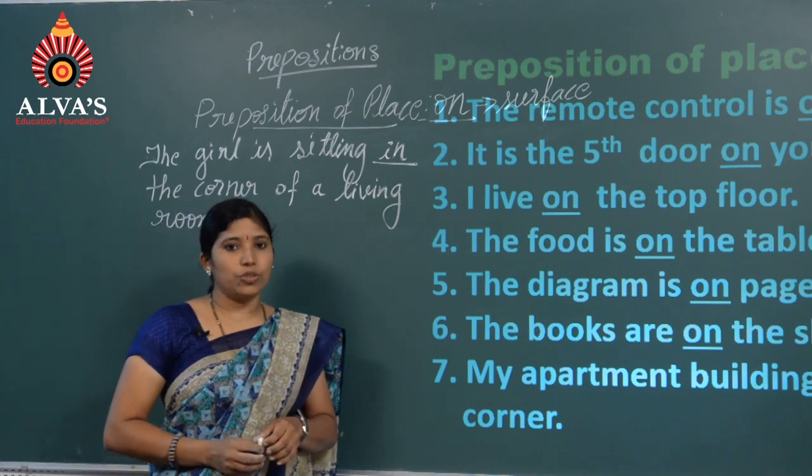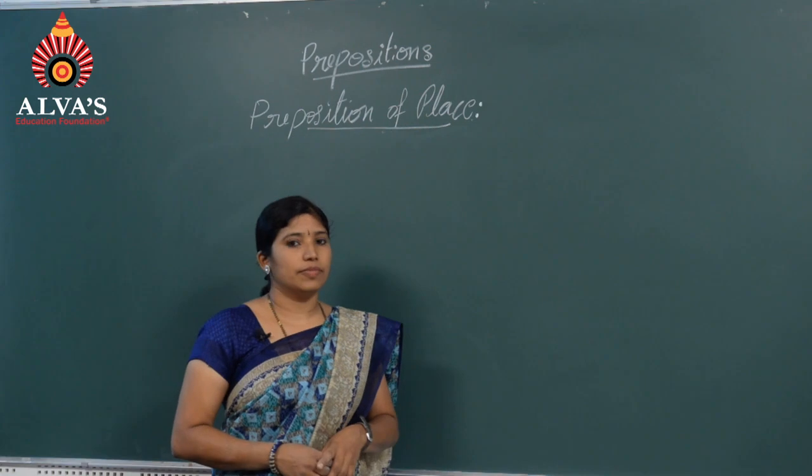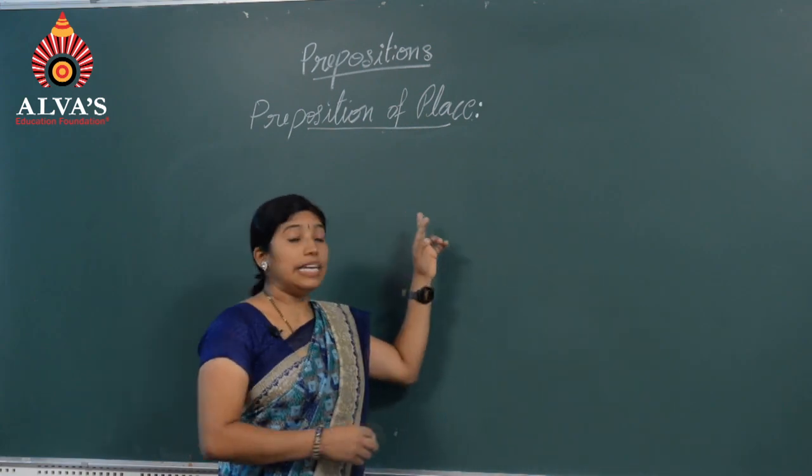I hope you have understood the preposition of place on. Next, preposition of place in.